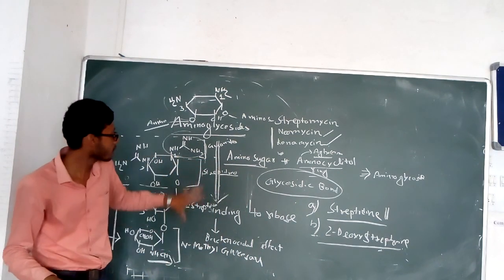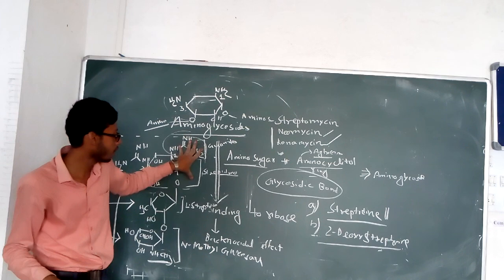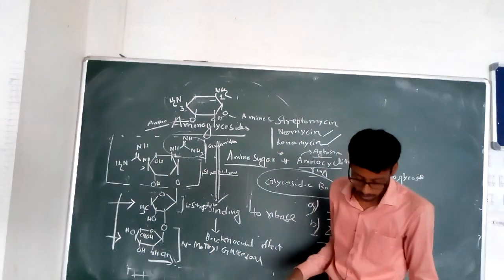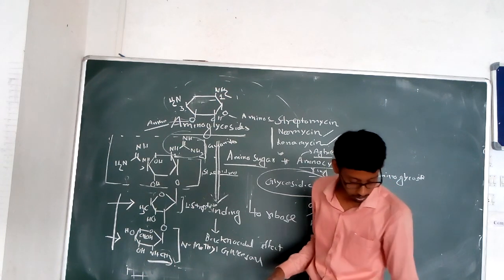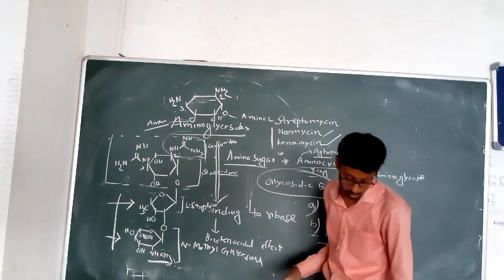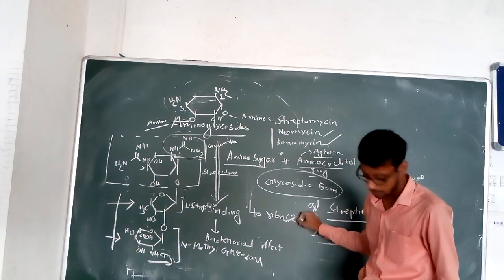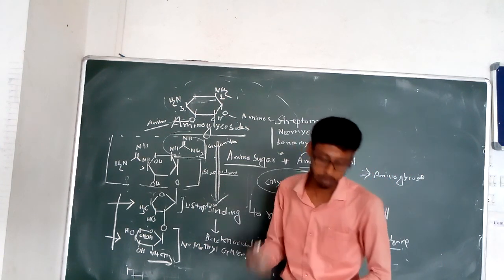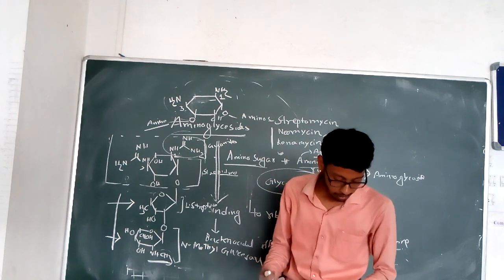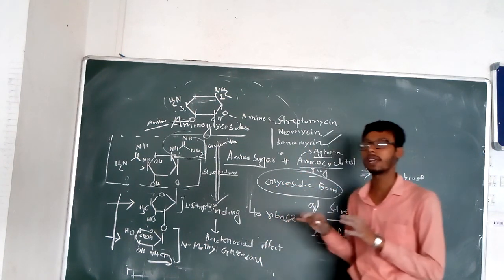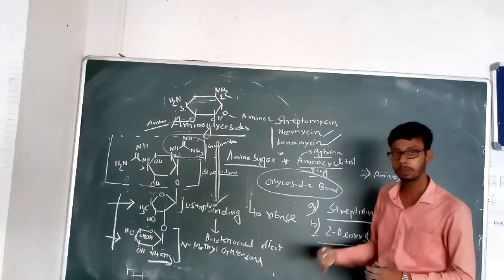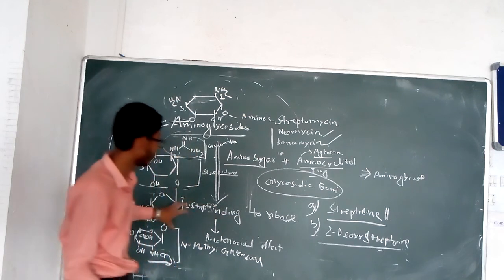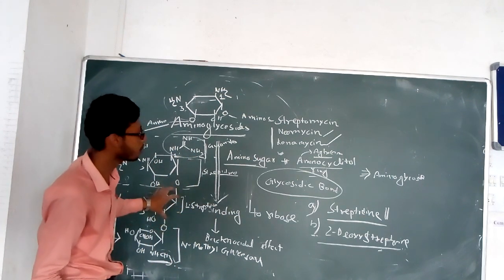How? First, they penetrate the microorganism cell wall, and after the cell wall they bind to the ribosome, the 30S or 50S ribosome depending upon the drug.